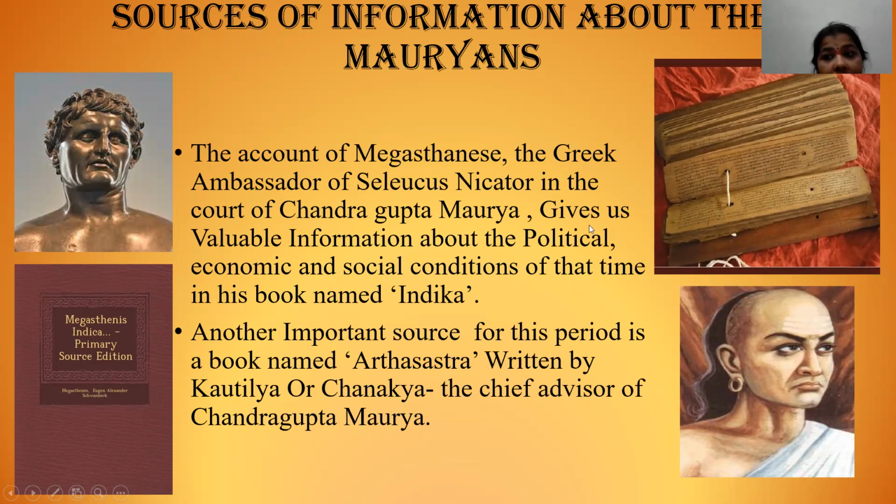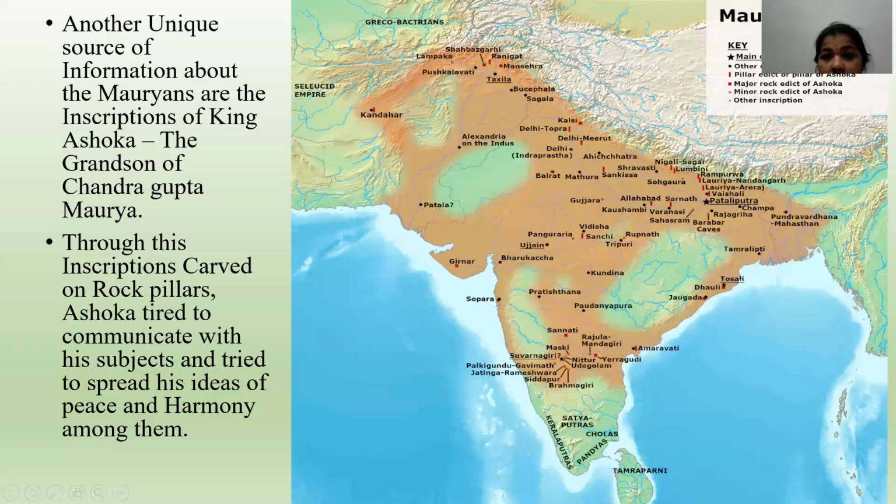And another important source of this period is the book named Arthasastra. This is the book Arthasastra. If you know about this, in Tamil we used to say Olaichuvadi. It's like that. So this is the book named Arthasastra, written by Kautilya or Chanakya. He is Chanakya, the chief advisor of Chandragupta Maurya. Right? There are two sources.